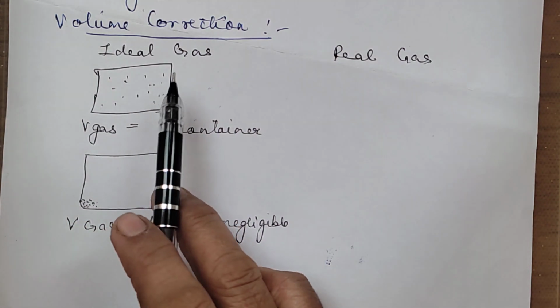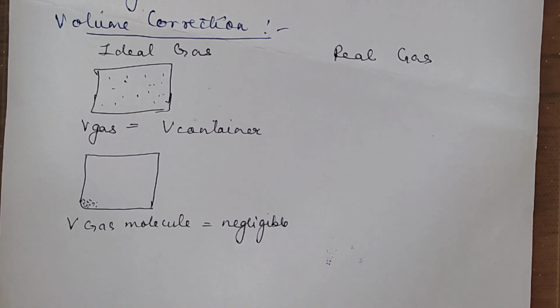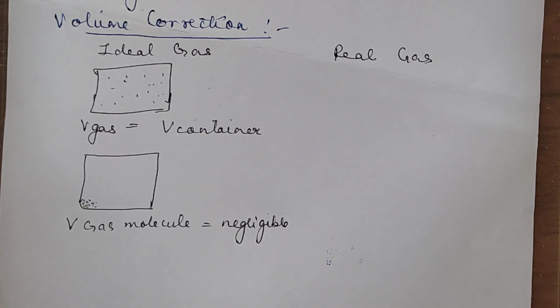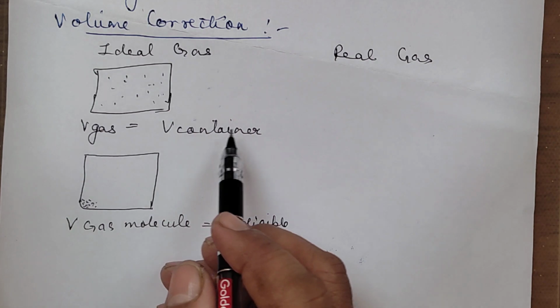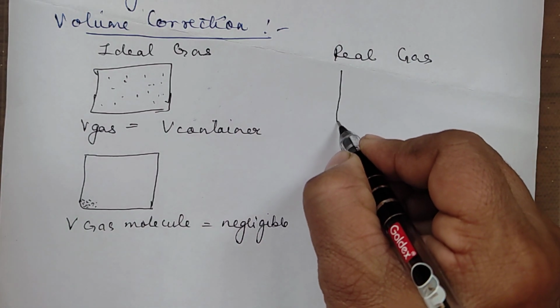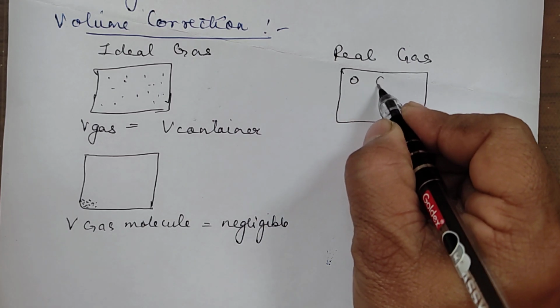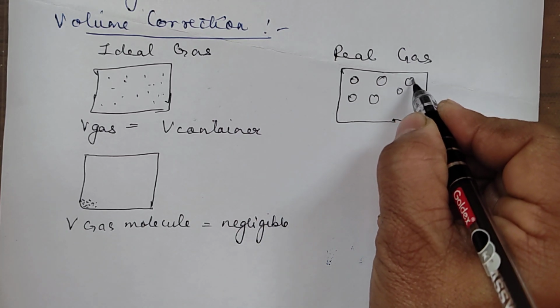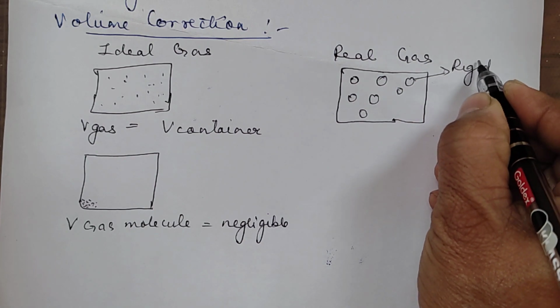Ideal gas molecules are too small, so we say the volume of the gas is the volume of the container. Even if we try to bring them close to each other, they will occupy very little part of it. But if I apply the same thing to real gases, they are considered to be rigid spheres.